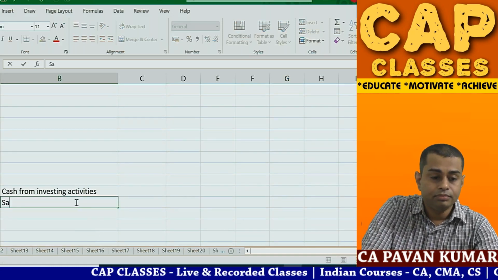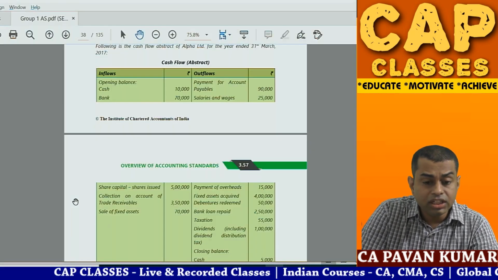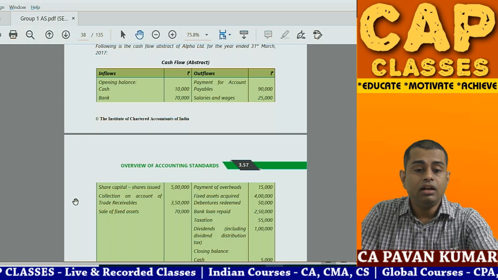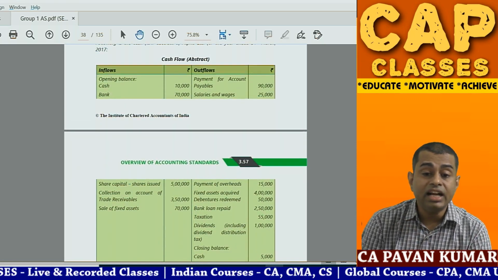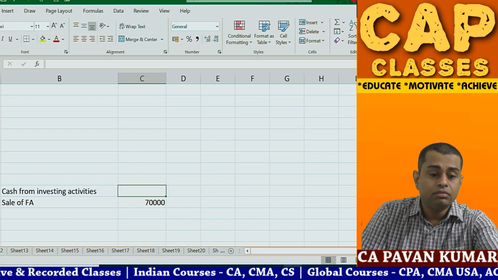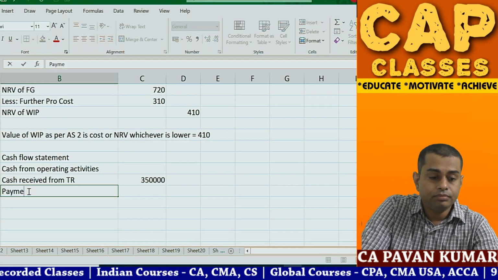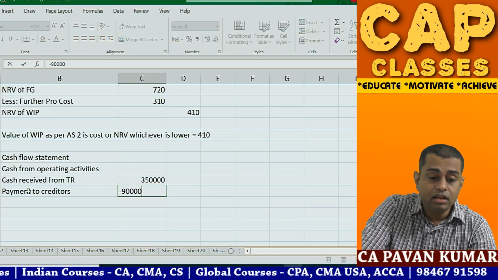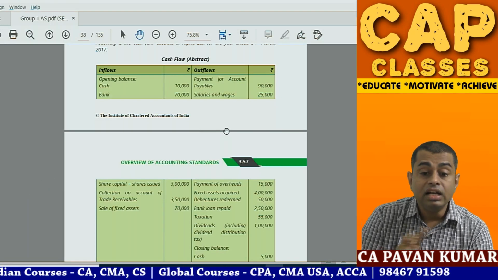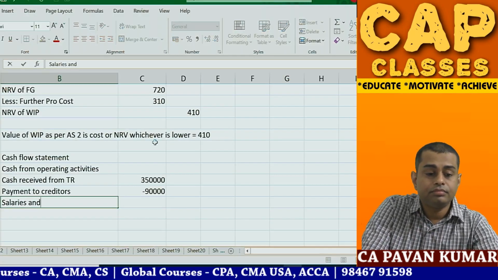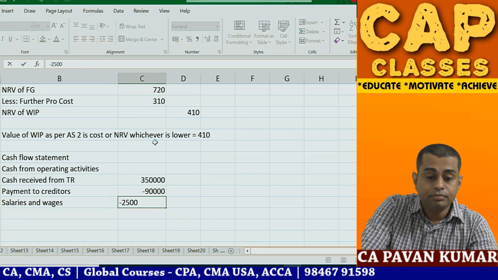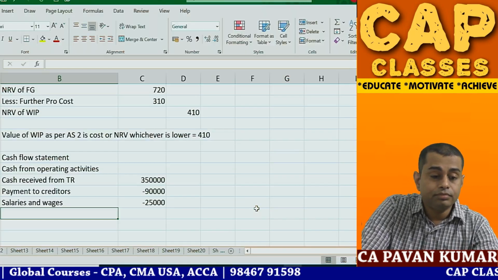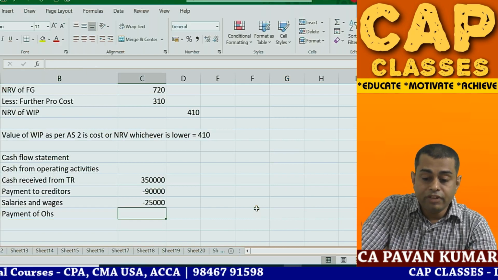Sale of fixed assets, 70,000. Okay. So then debits are over. Now on the other side, payment for accounts payable 90,000. Operating activity. Payment to creditors, 90,000. So I am writing minus 90,000. Next item on the right hand side, salaries and wages 25,000, minus 25,000. Then payment of overheads 15,000, minus 15,000.